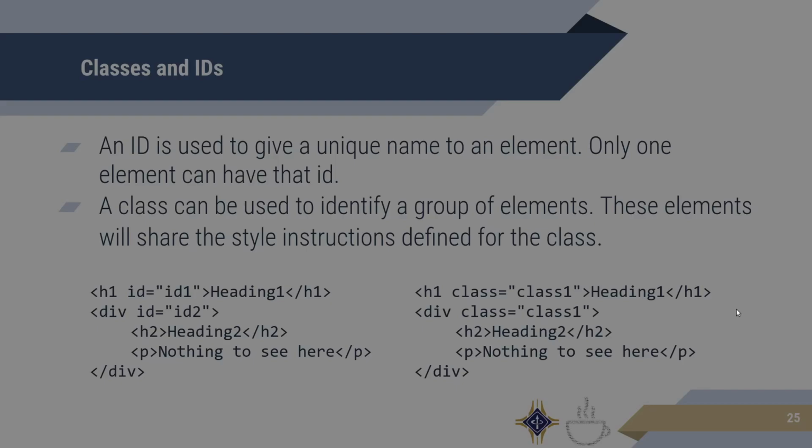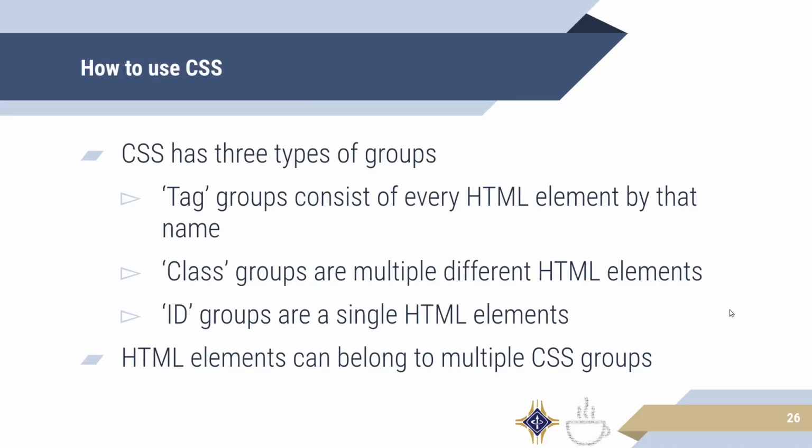Now, going back to CSS, CSS has 3 kinds of groupings available for us to use. The first one is tag-based grouping, where the CSS styles whole tags, like for example H1s or P tags. There's also a class group where you style classes that we talked about earlier. And finally, you have ID groups, where you only style one particular ID. Like we saw earlier, an ID can only refer to one element.